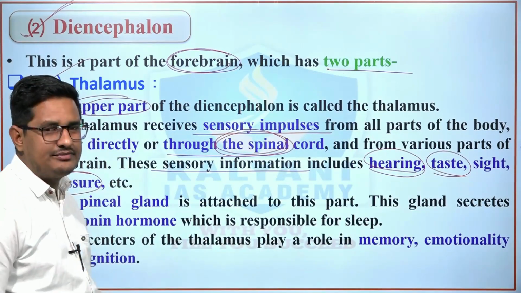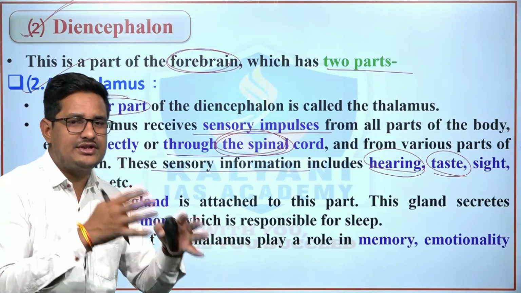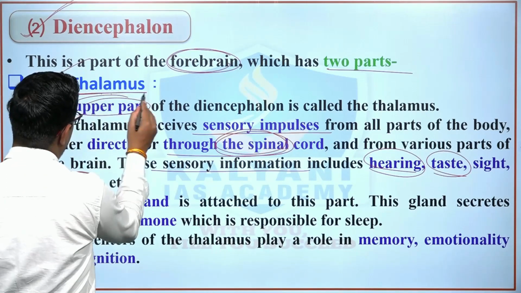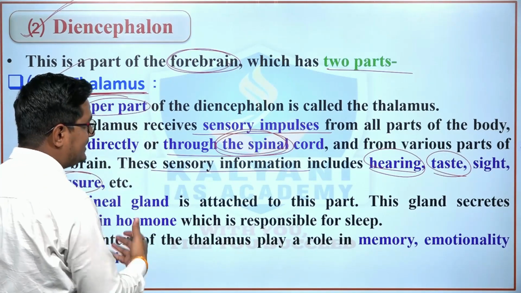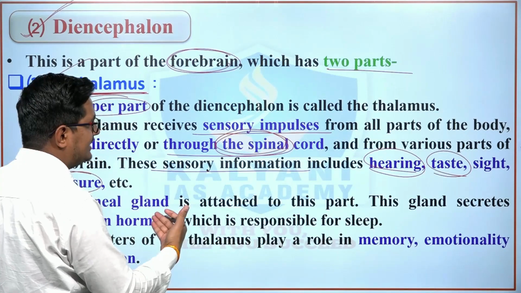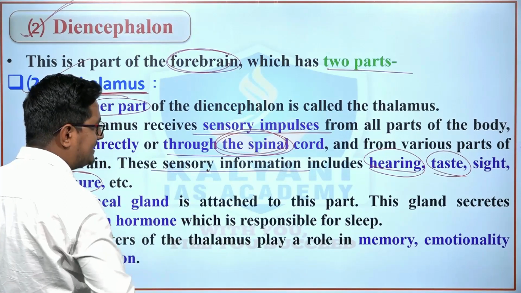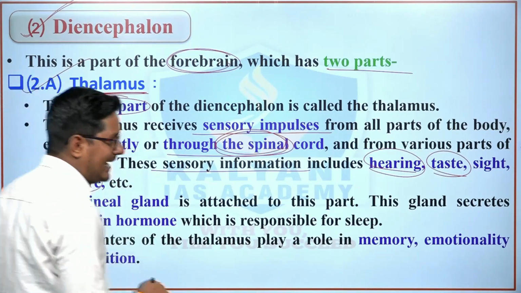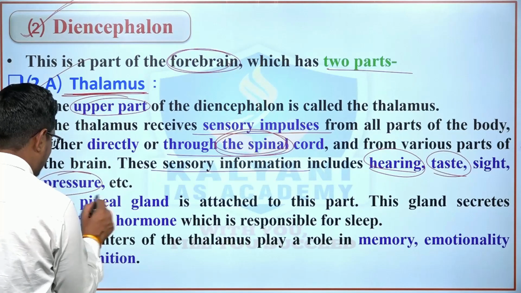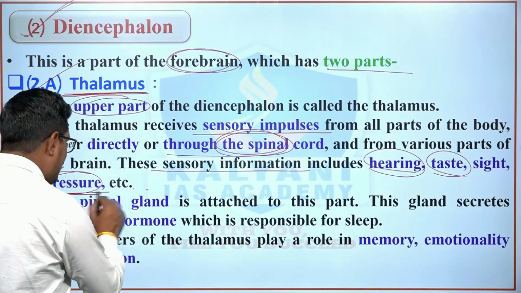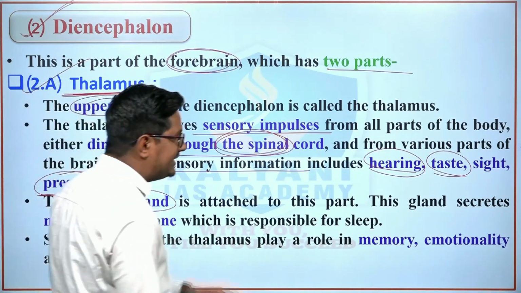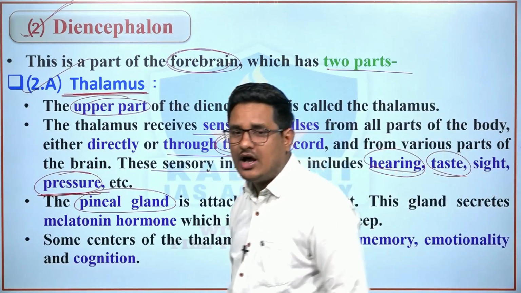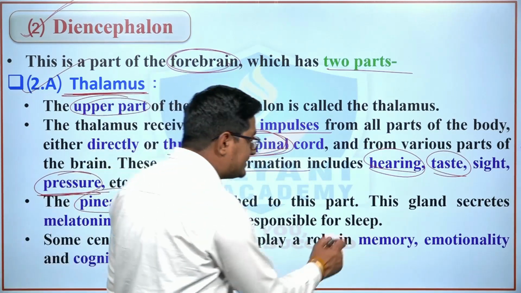So in simple words, we can say that the human brain receives information at the thalamus, right? Or we can say that thalamus receives sensory information from all parts of the body, like hearing, taste, sight, pressure, etc. The pineal gland is attached to this part, and this pineal gland secretes the melatonin hormone which is responsible for sleep, right?